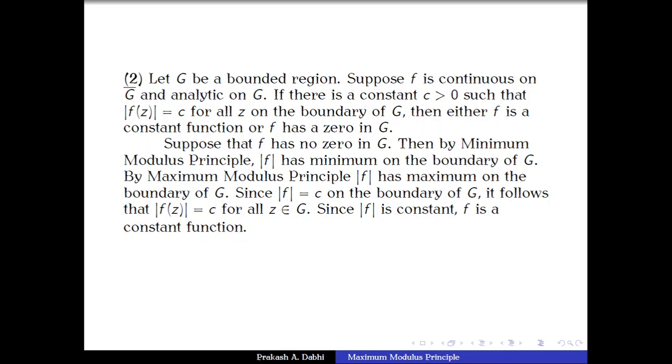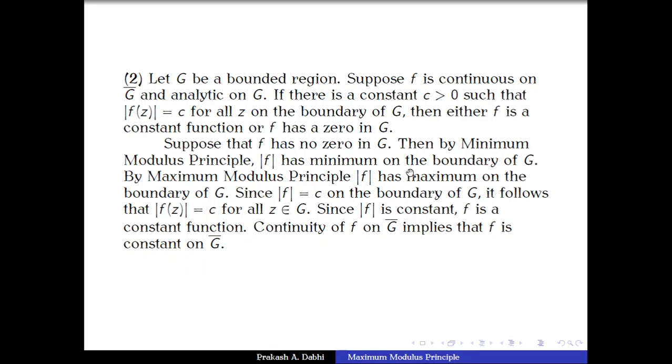So let us take any point A from the boundary of G. Then we get a sequence Zn from G which is converging to A. Because f is continuous, f of Zn will converge to f of A. But it is known to us that the values of f of Zn are all one and the same. Therefore the limit also has the same value, and so continuity of f on G closure implies that the function f is constant on the closure of G.